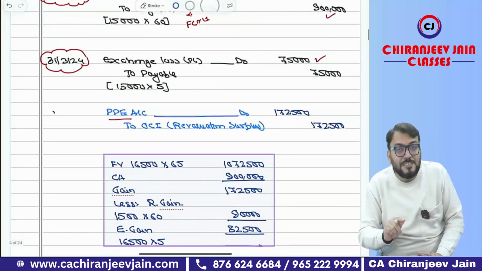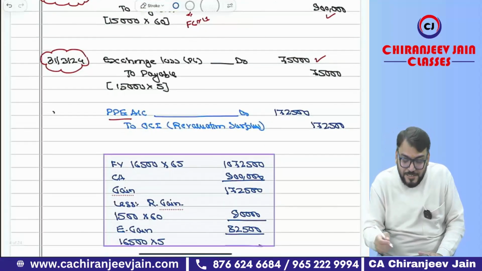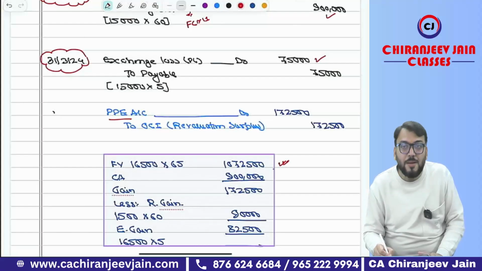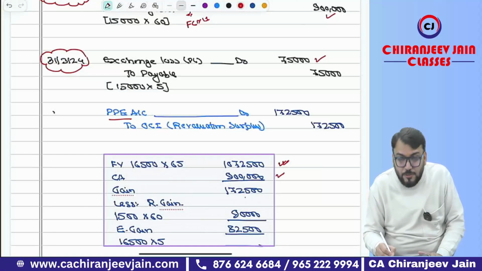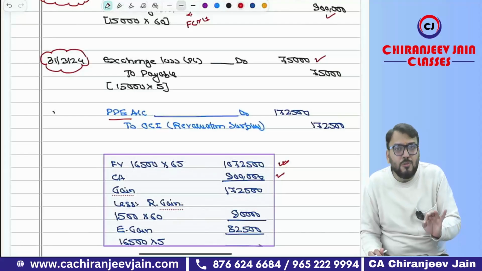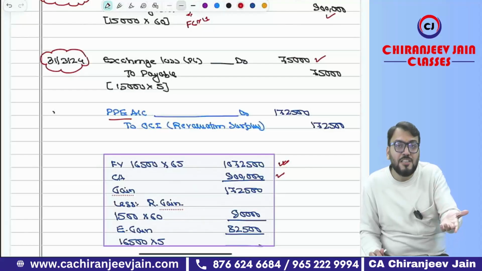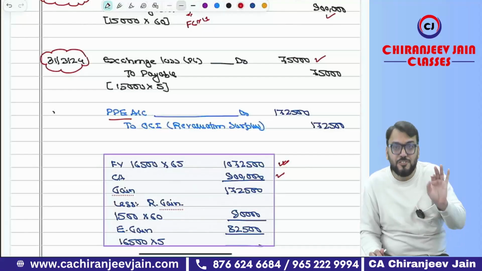Fair value has been given, 16,500 multiplied by 65. So the fair value in current Indian currency is equal to 10,72,500. What is the carrying amount? Carrying amount is 9 lakh. Therefore, total gain is 1,72,500. You can see we have ignored depreciation of machinery. Why? Because the rate of depreciation as well as useful life has not been given. Because the information has not been given, we have ignored the depreciation part.